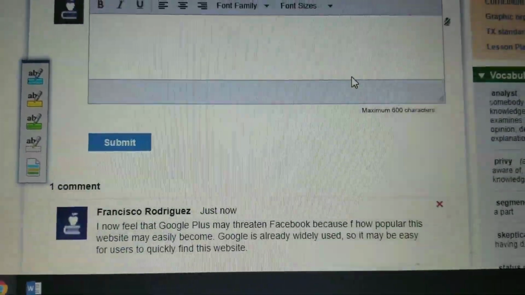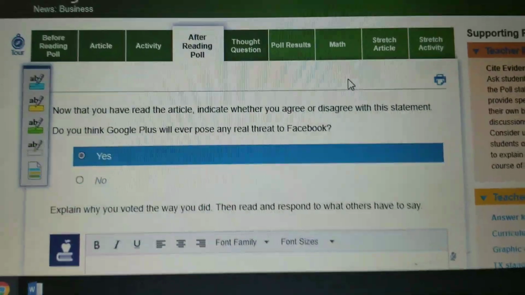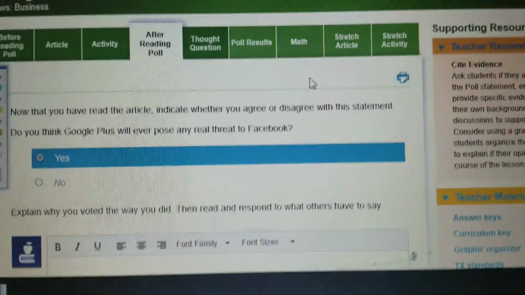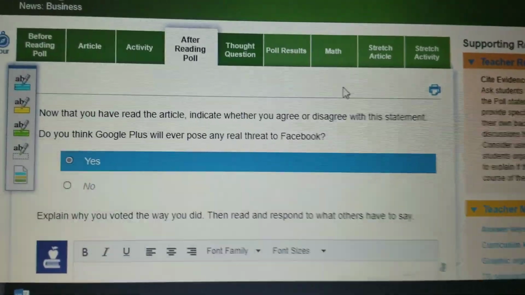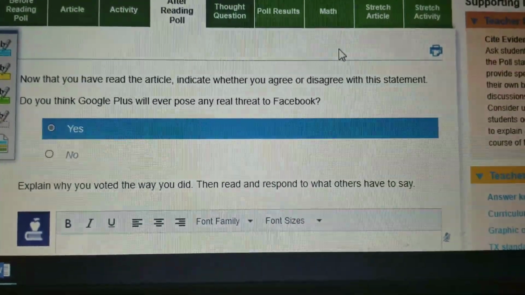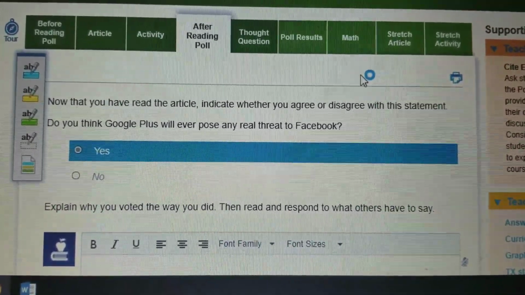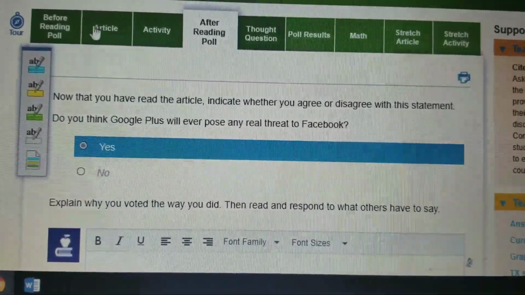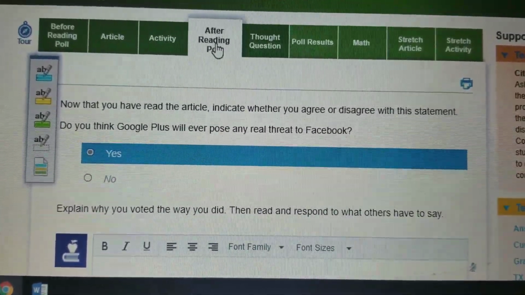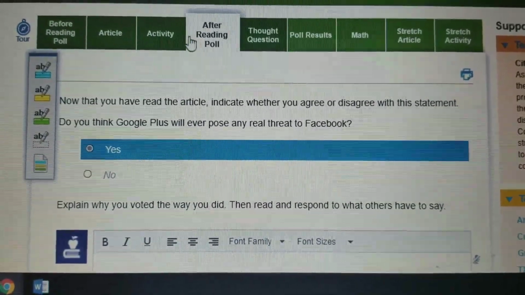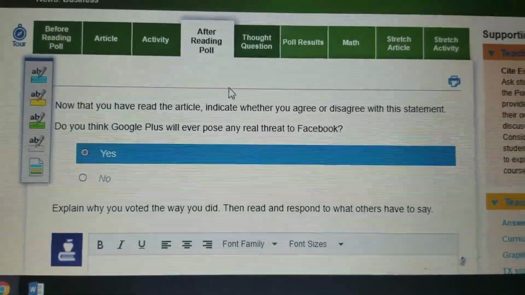like mine did. So again, Achieve 3000 is a good way to find readings that are at your level. The article I just read, I believe, was at the college level, so that's why mine was a little higher than what most people's may be. But the steps through Achieve 3000 are very similar. They're very much the same throughout whatever article you choose to work on.